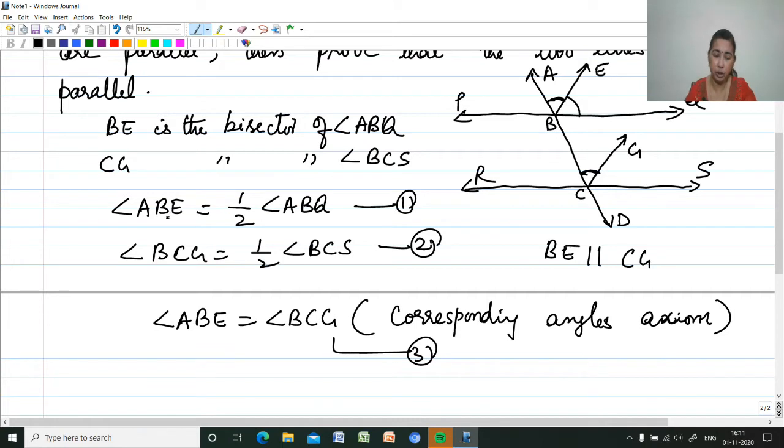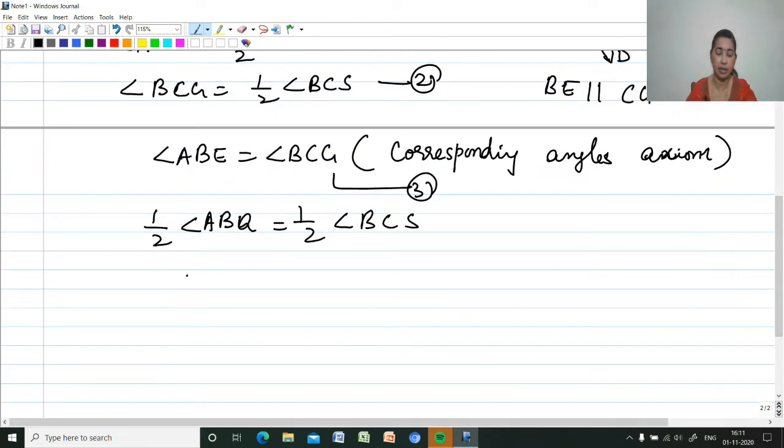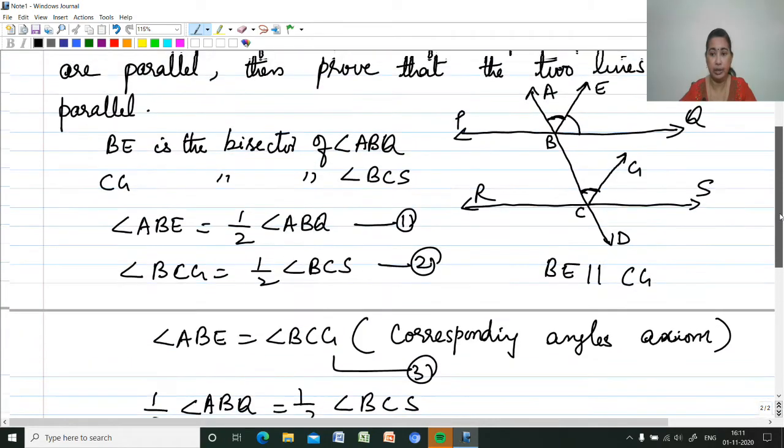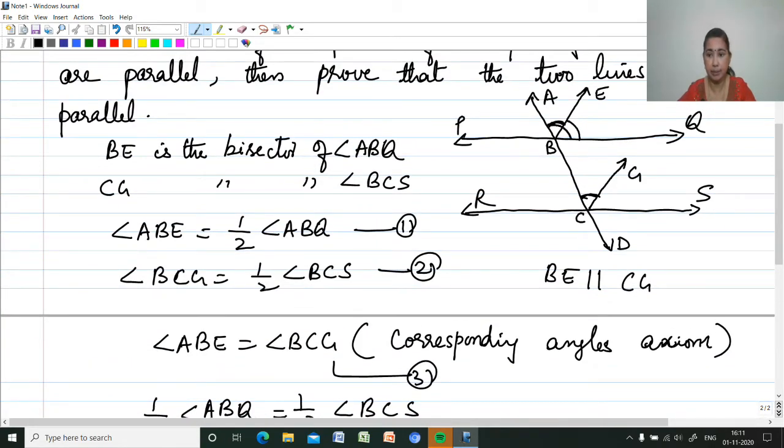So we have already got what is angle ABE and what is angle BCG. So in this we can equate. Instead of ABE, I can write half angle ABQ, equal to, instead of BCG, half angle BCS. From both sides, half can be cancelled. Remaining, we are getting angle ABQ is equal to angle BCS. So what we got? Angle ABQ, this complete angle, is the same as angle BCS.